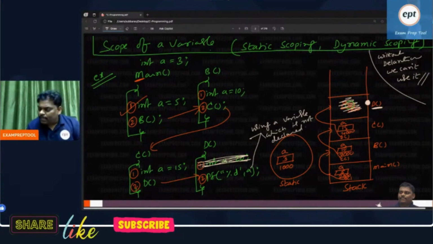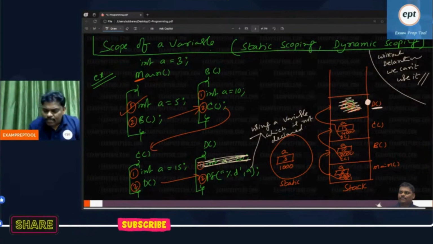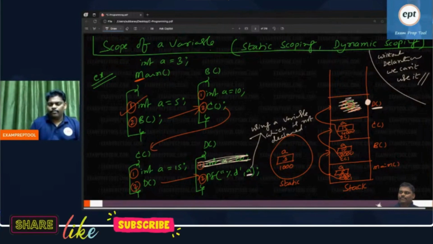Inside the D function, I am saying print A, no A, no A. I don't know from where this A came. Are you getting? Inside the D function, you are using something which is not declared. I don't know from where it came.